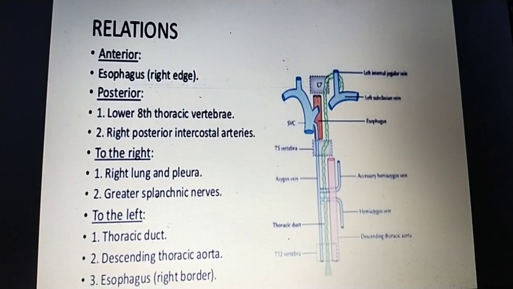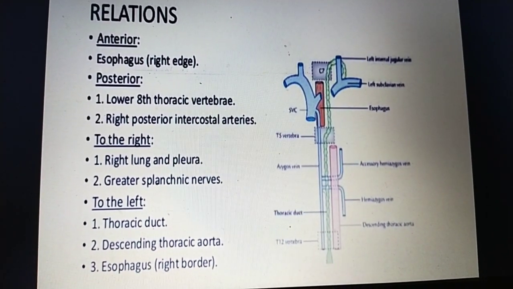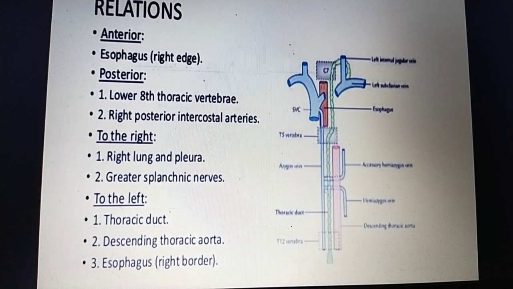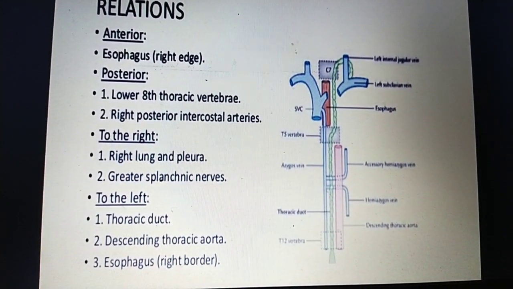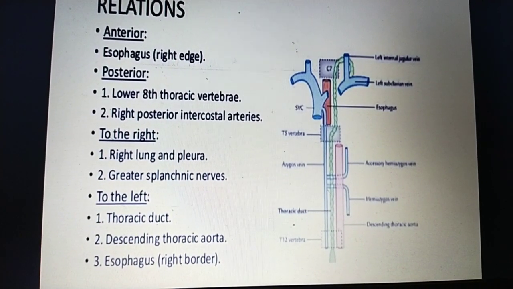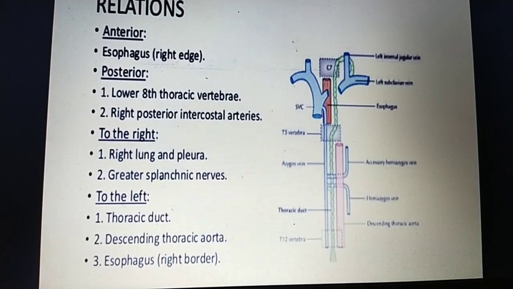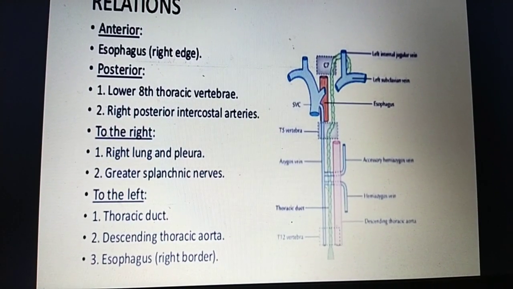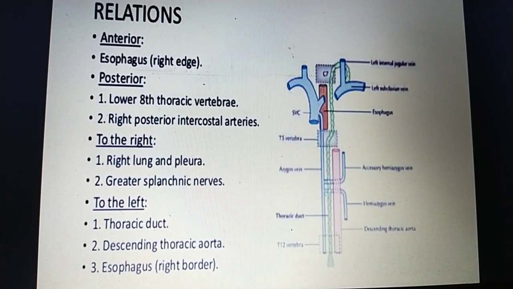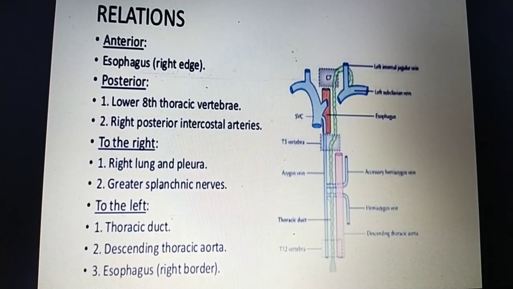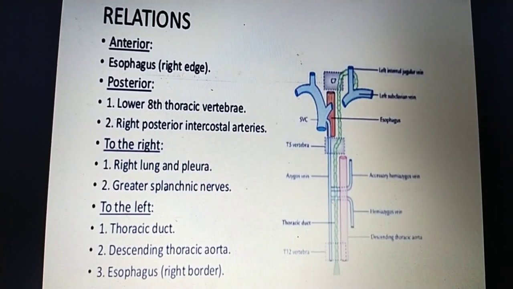Now, the relationships of the azygous vein. Anteriorly is the esophagus, because the vein is present in the posterior mediastinum along with the vertebral column, just above the vertebrae, on the right edge of the esophagus. Posteriorly are the vertebrae, because it is present just to the right side of the vertebrae.